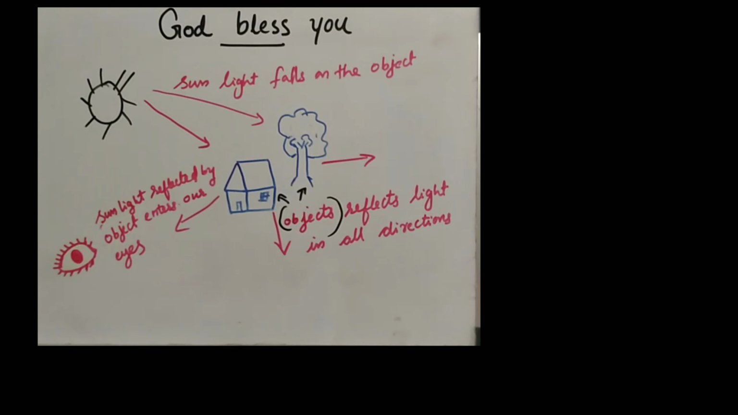Do you know how do we see all these things around us? Light coming from the sun falls on the object and the objects reflect this light in all directions. This reflected light enters into our eyes and make the object visible.